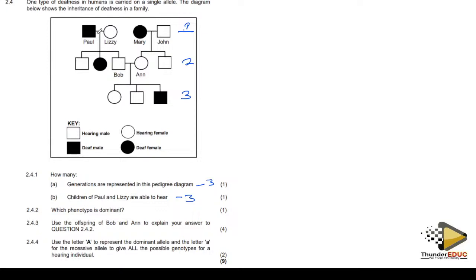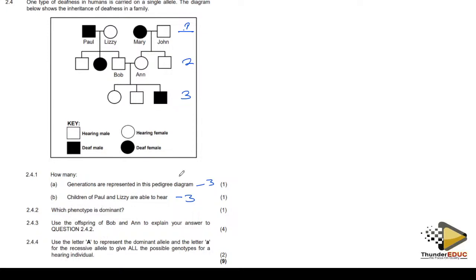If you look at this and this, this will not show you, because we don't know whether it's heterozygous, or even this one will not show you. But this one can show you. This person is hearing, this person is hearing, but they produced a kid who is deaf. What does it mean? It means that these two had a recessive allele for deafness. It means that deafness is caused by a recessive allele. Therefore, hearing is caused by a dominant allele.